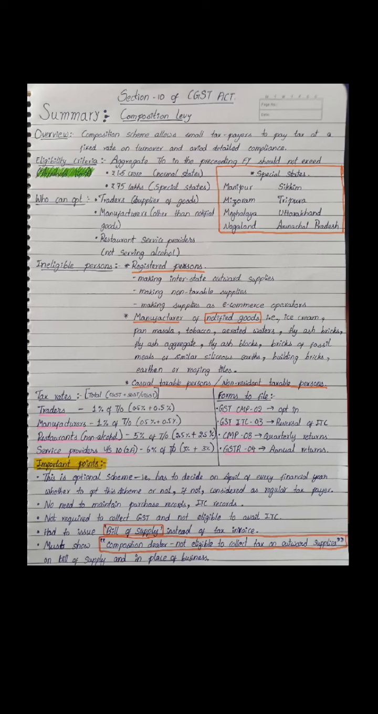Summary. Section 10 of CGST Act, Composition Levy. Overview: the composition scheme allows small taxpayers to pay tax at a fixed rate on turnover and avoid detailed compliance.